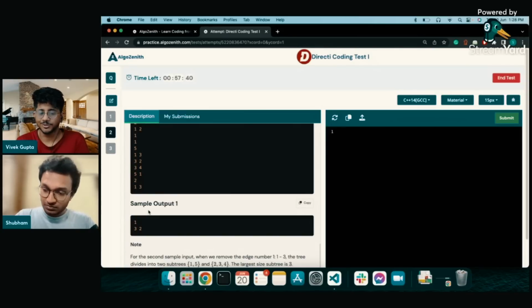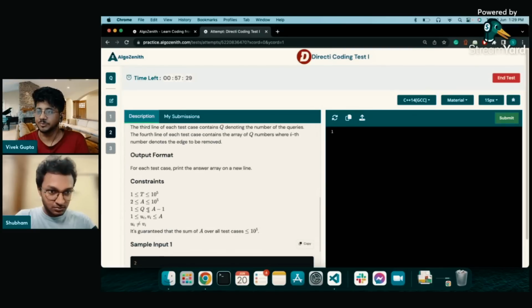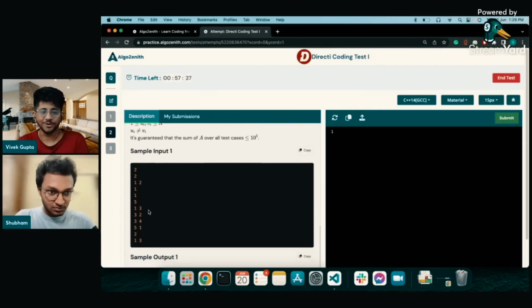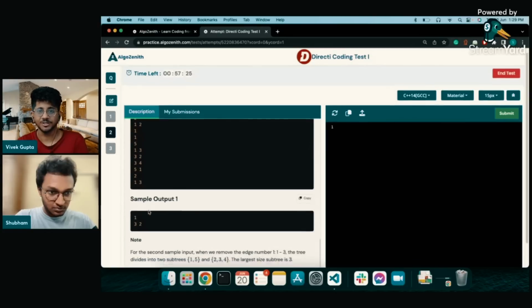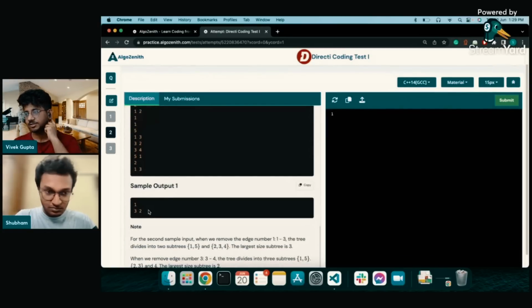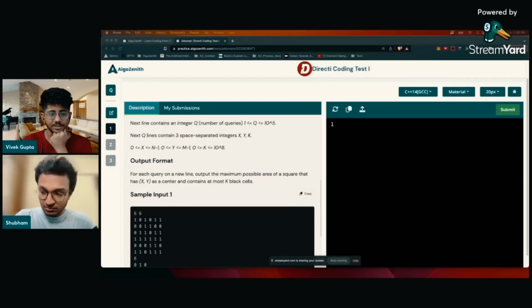From what I have understood, maybe Shubham might find the second problem more trivial than the first one. For me, at least, the third problem was the hardest out of the 3. And believe me, any computer programming person would also find it difficult to complete all 3 problems in the given 1 hour limit that was there for the test. So that's pretty cool. Let's get started with discussing on our end, right?